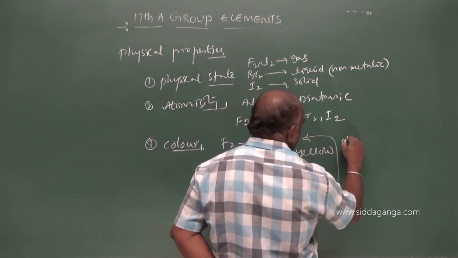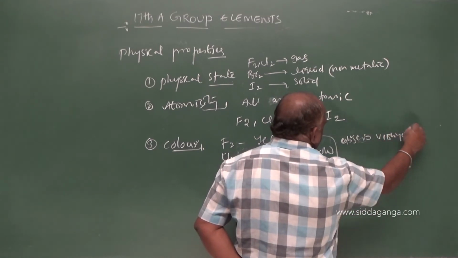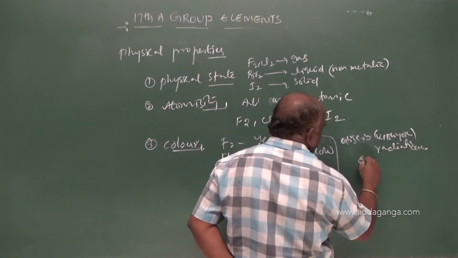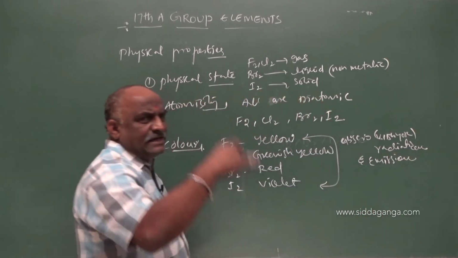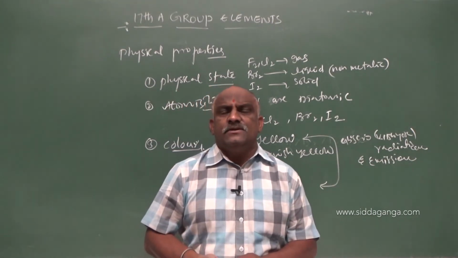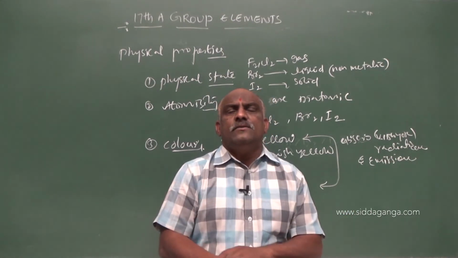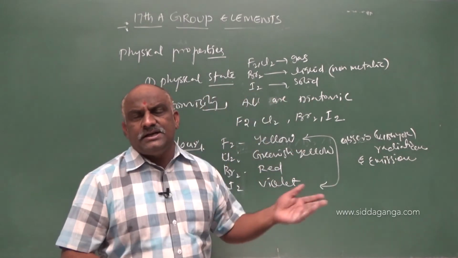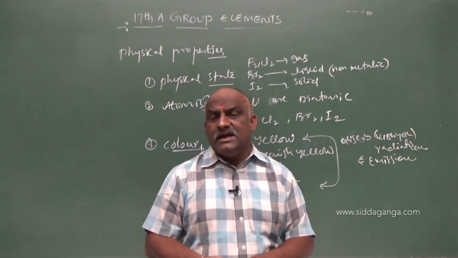What will be the reason? Observe VIBGR radiations and emission. That is excitation and de-excitation. Excitation and de-excitation takes place. Why excitation, de-excitation? Because these are more reactive elements. These all are more reactive elements. Due to that, they undergo excitation, de-excitation, and then they appear in characteristic color.